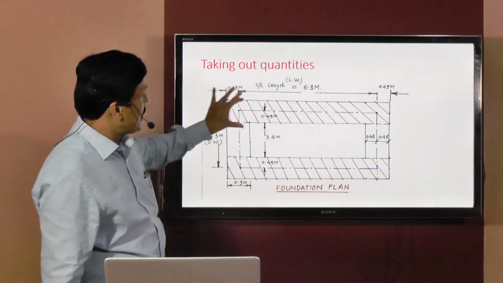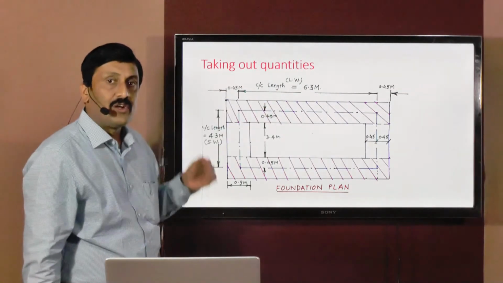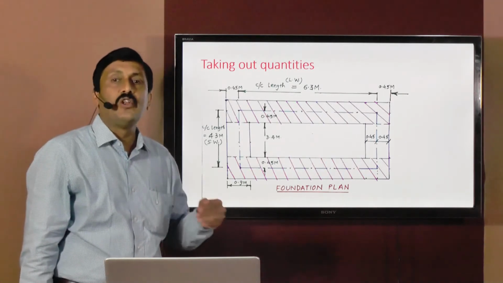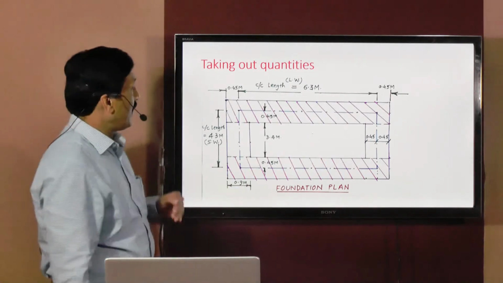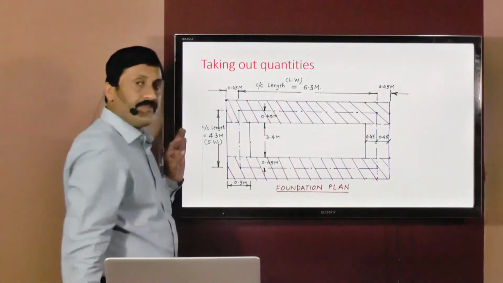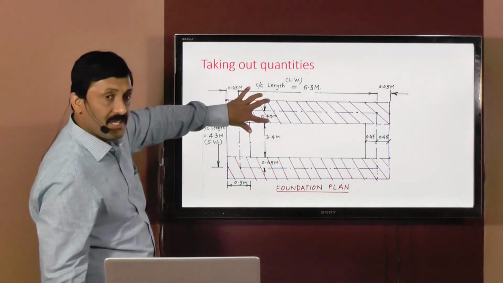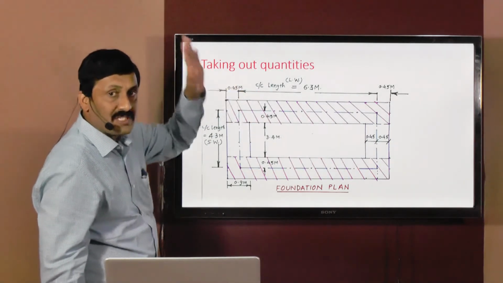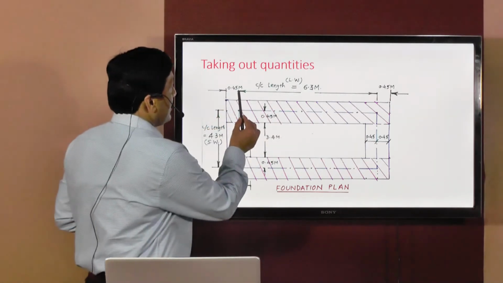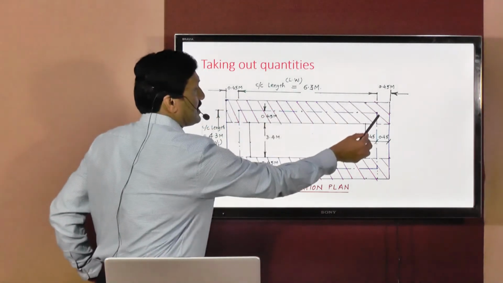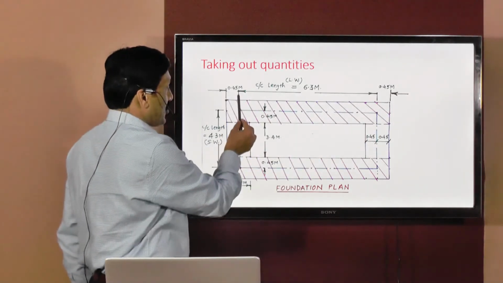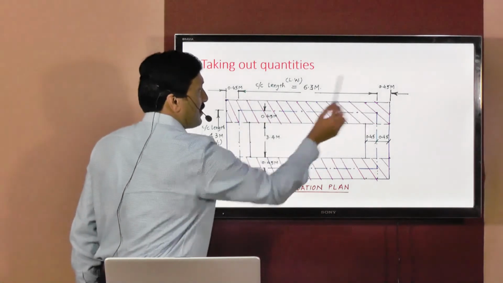Now for this particular shaded portion, if we want to calculate the quantity of excavation, it means exactly what? We need to find out the volume of excavation. How to find that? For that purpose we need to know the length of excavation multiplied by the width of excavation multiplied by the depth of excavation. Now the length of excavation will be equal to what? Here the center to center length is 6.3, already calculated with the help of the superstructure drawing. This is already calculated, 6.3 meters.